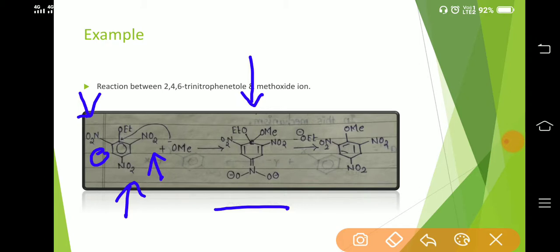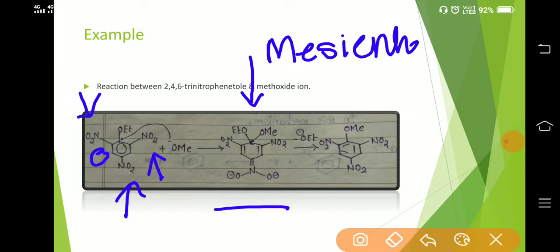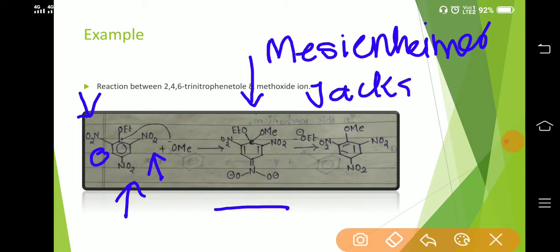So the intermediate generated is called Meisenheimer-Jackson salt. The intermediate generated, or the resonating structures generated, are termed as Meisenheimer-Jackson salt.